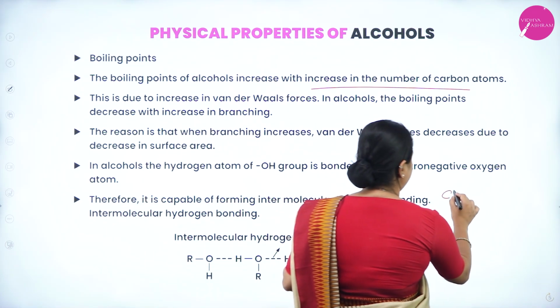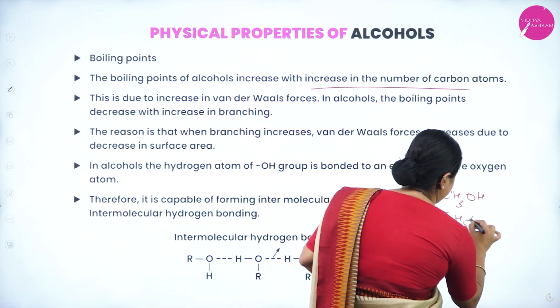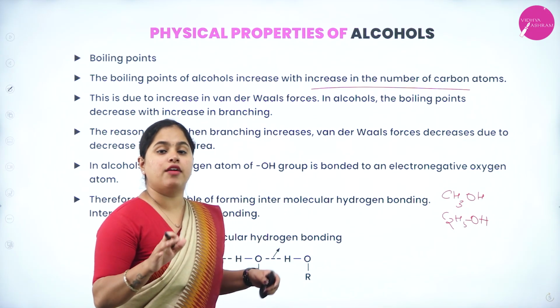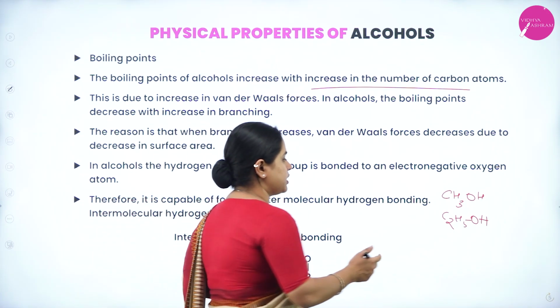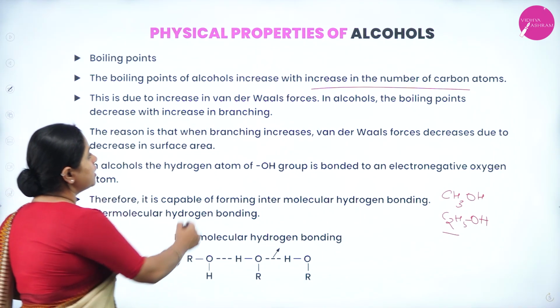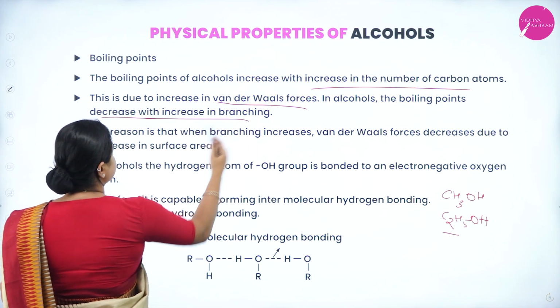That means if you are comparing methanol and ethanol, just by looking at this we can tell that ethanol has more boiling point. Why? Because it has more carbon atoms. I hope it is clear, right? So this is due to increase in van der Waals forces. In alcohols, the boiling point decreases with increase in branching.